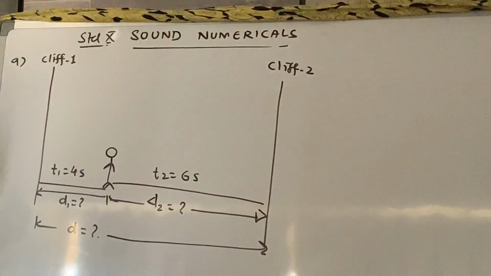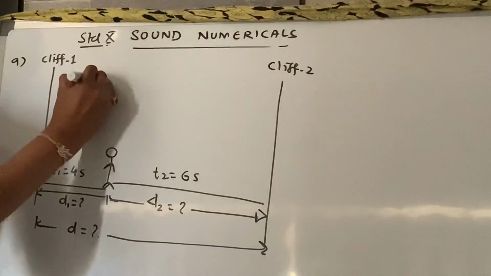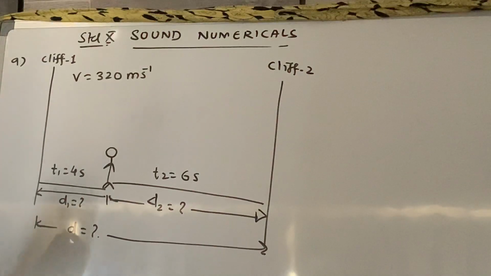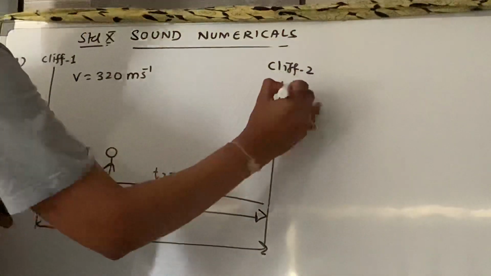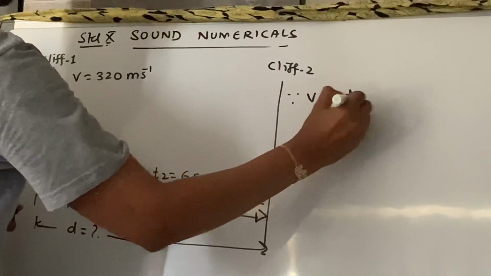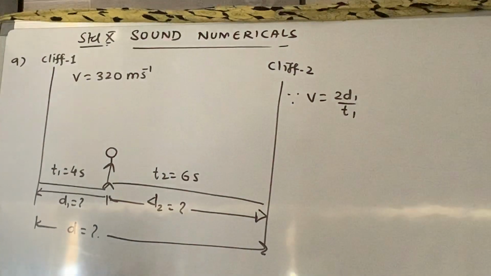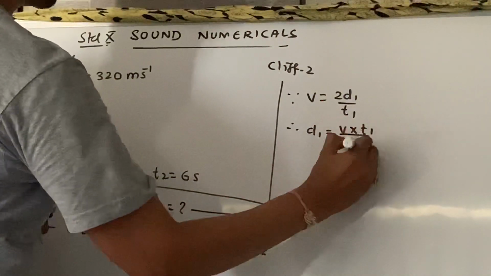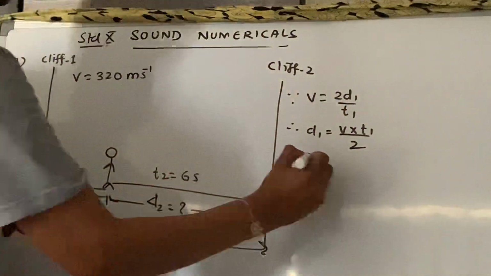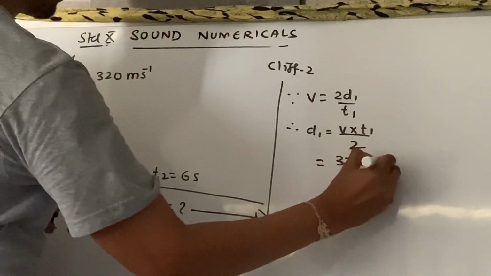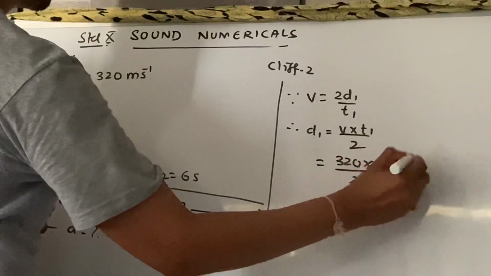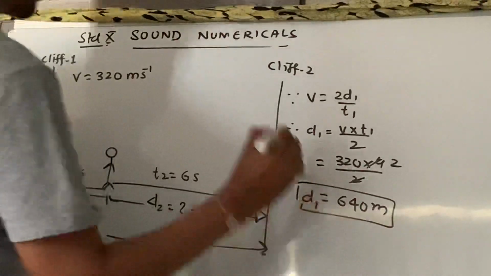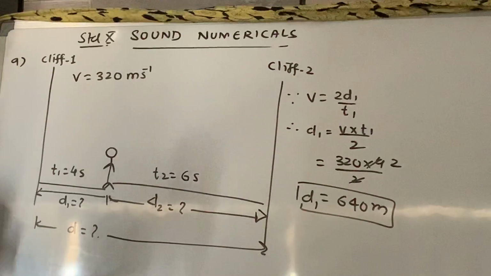Now what is given over here? The speed of sound, v, is given as 320 meter per second, right? So I can use my first formula, v is equal to 2d1 upon t1. So I can write d1 as v into t1 upon 2. What is the v value? It is given as 320. t1 is 4 upon 2, which comes out to 2 into 320. This is 640 meter. d1 comes out to 640 meter.